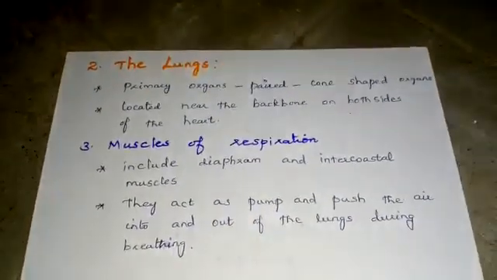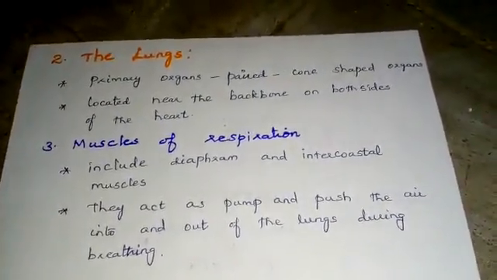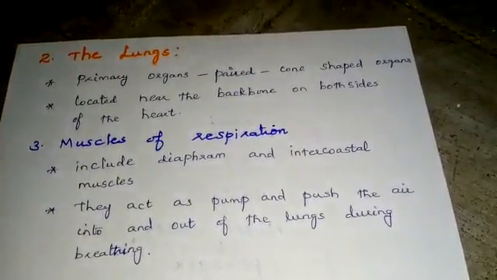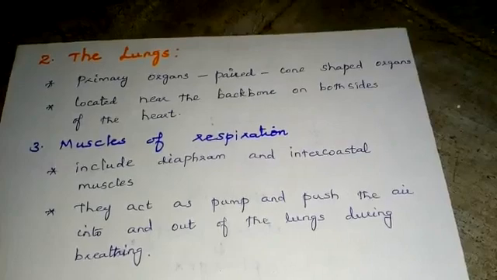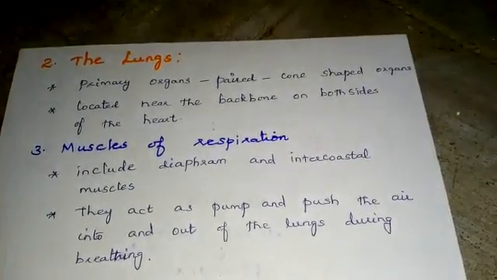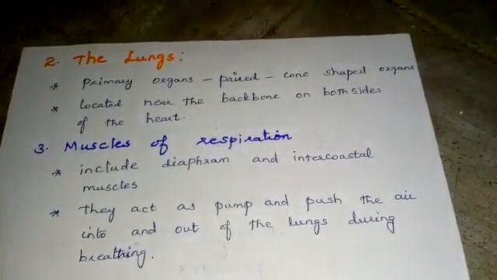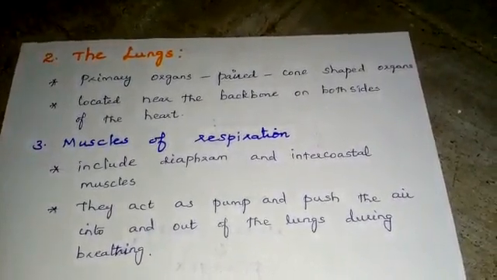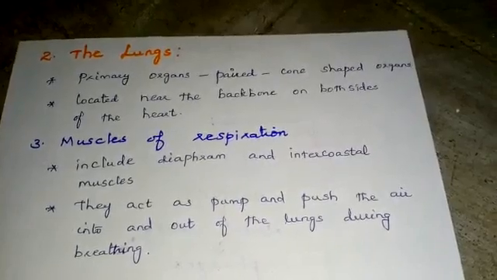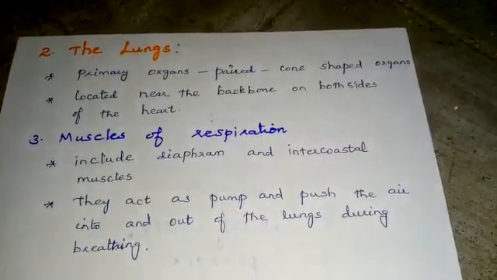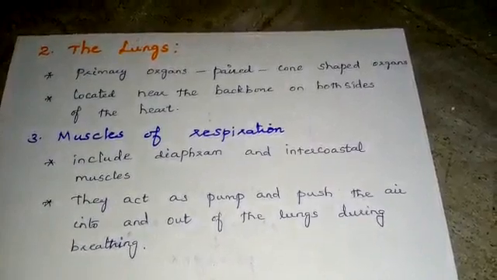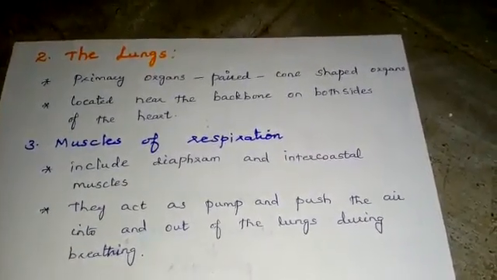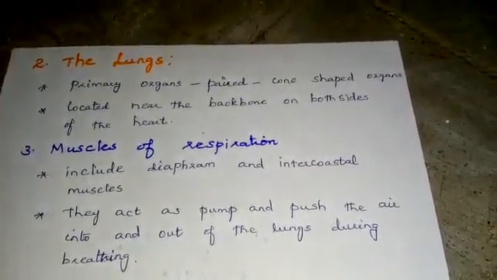Next, we are going to see about muscles of respiration. The muscles of respiration include the diaphragm and intercostal muscles. They act as a pump and push the air into and out of the lungs during breathing. When we start breathing, the muscles of respiration push or pump the air into and out of the lungs. Only then can we breathe easily. So these are our respiratory system.